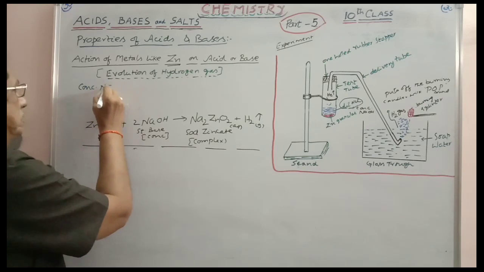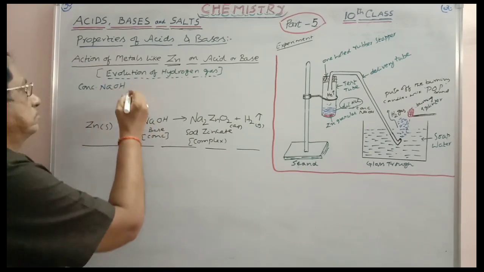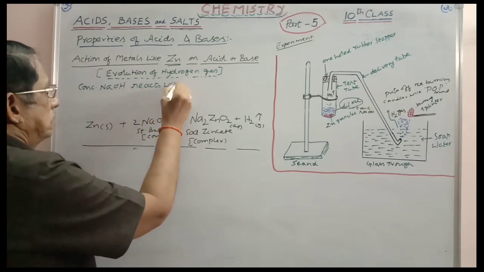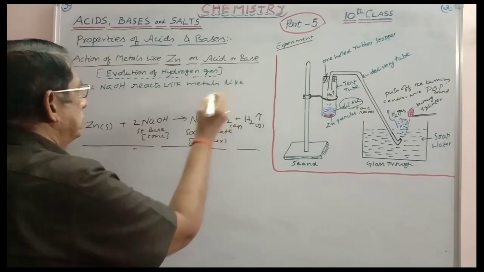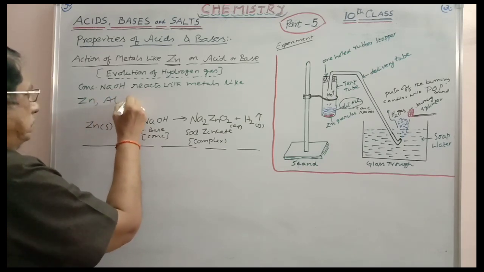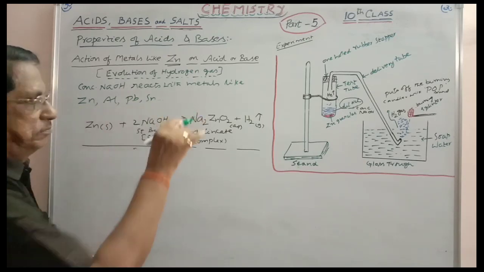Concentrated NaOH, or in the place of NaOH, you can take KOH, reacts with metals like zinc, aluminum, lead, tin. And these four are important